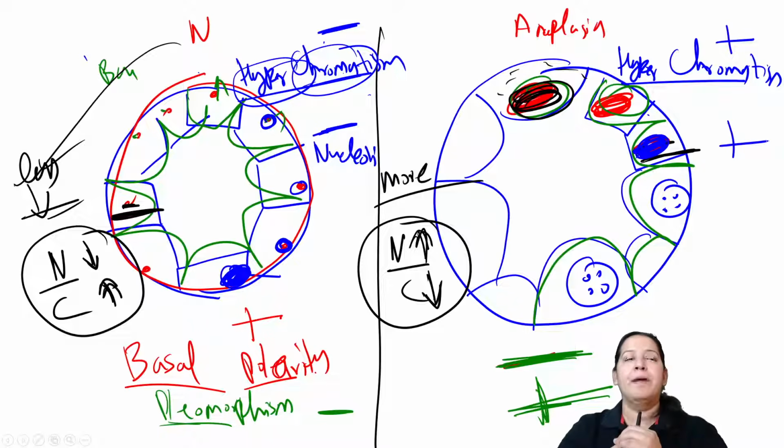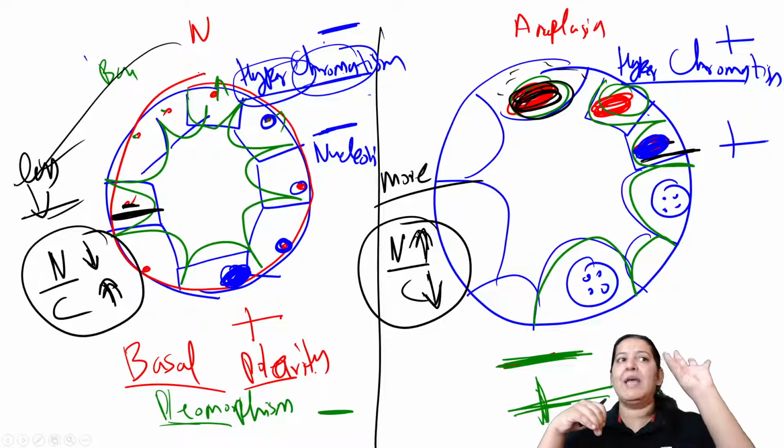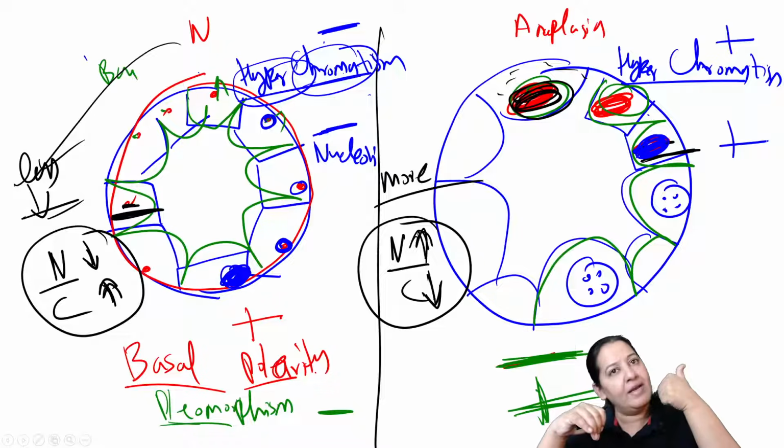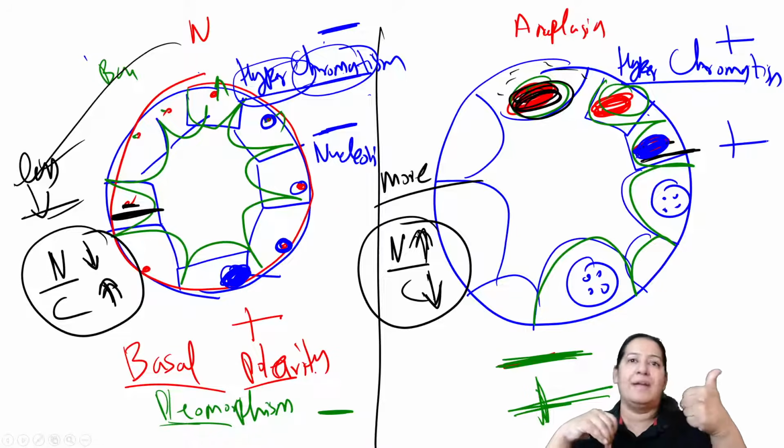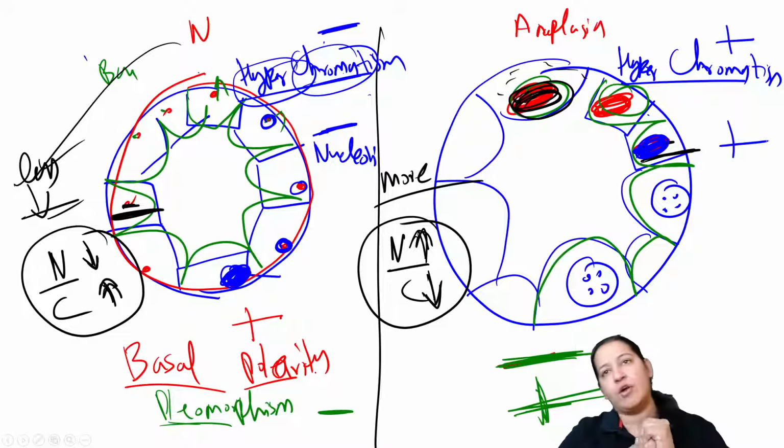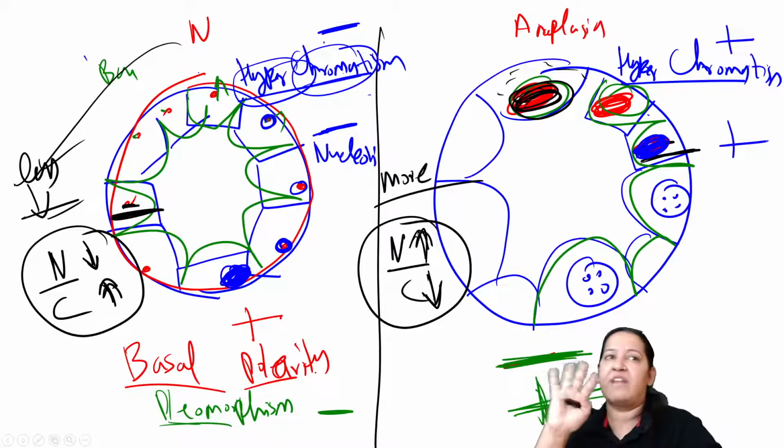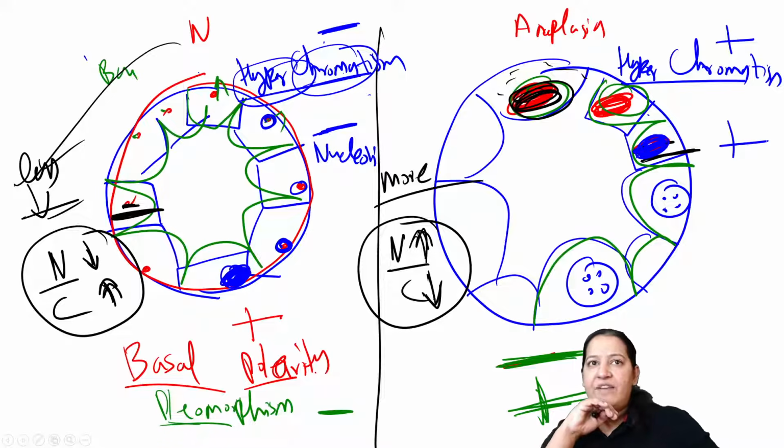So basal polarity, pleomorphism, NC ratio, hyperchromatism, and nucleoli. The number of the nucleoli, whether they are prominent or not. So out of the 10, we have done 5.